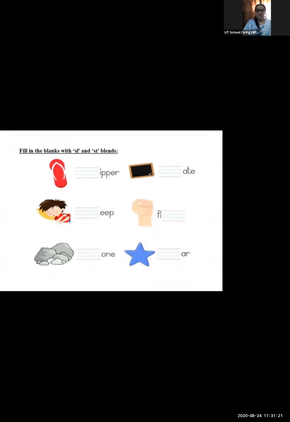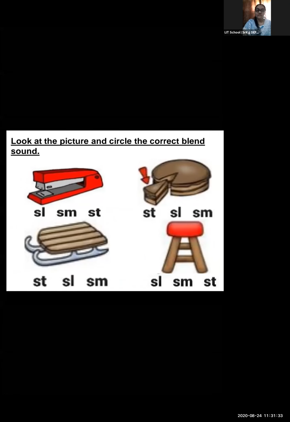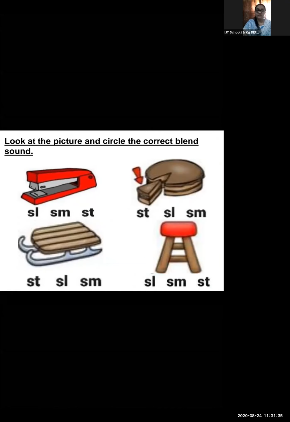Coming to the next. Here also I have made one worksheet. See, look at the picture and circle the correct blend sound. So in this way you can draw some pictures, and here at the downside, you can see I have drawn pictures and here I have written some blending sounds. The blending sound may be matching or not matching.